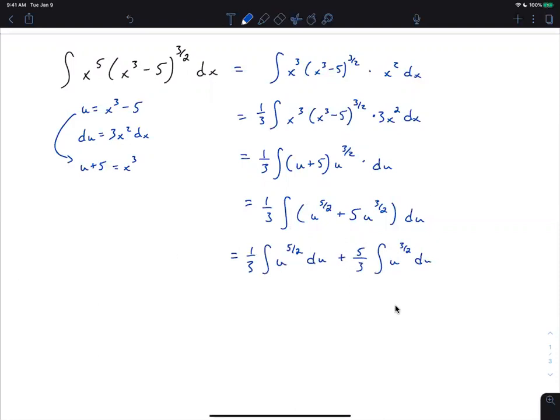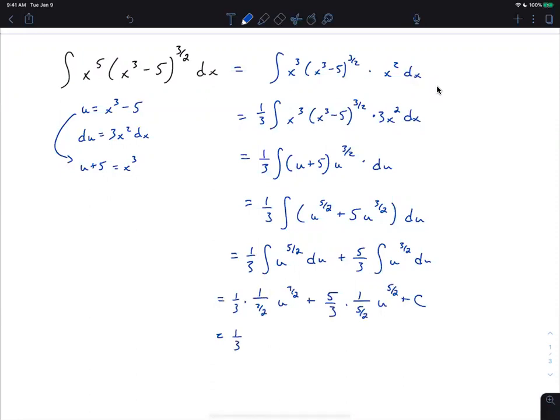All right. And now we use the power rule on both of those. And now we simplify.